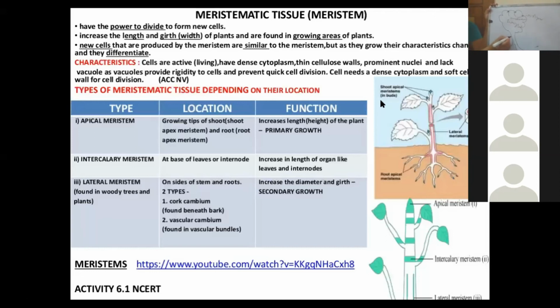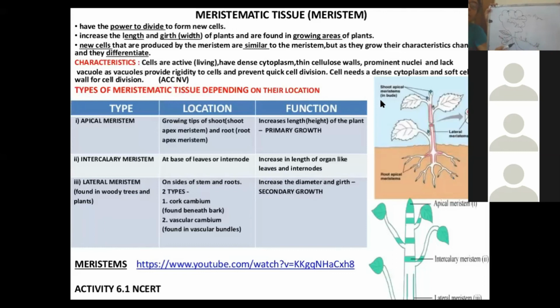For example, if this is the leaf, where the leaf comes out, this is called a node, right? And the difference between the two nodes is known as internode. This is what we call internodes.